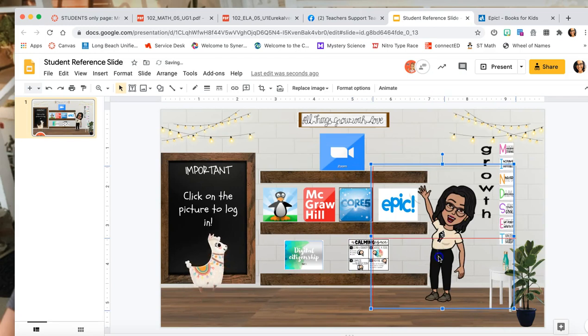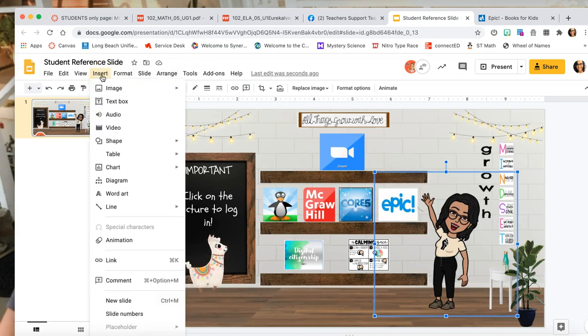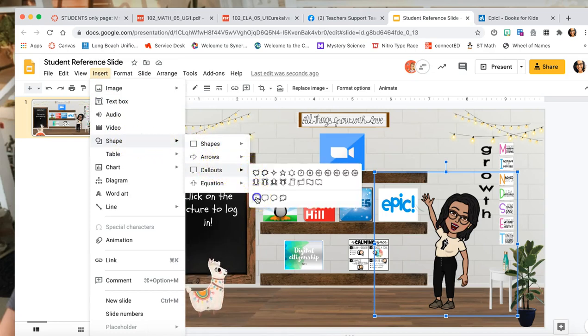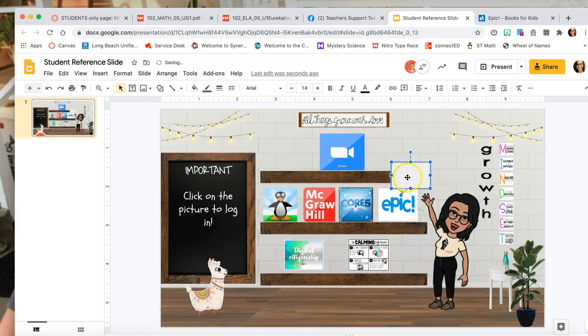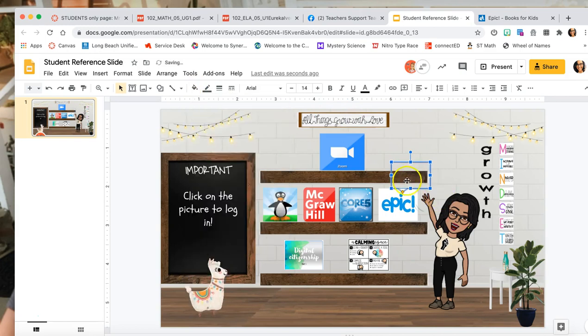Now, if you notice, on my original slide, I actually had my Epic code right here. So the way to do that, obviously, is you can just insert like a little shape. You know how they have the little call outs? That's what I had done originally. And so when you do that, it's just like this. And so then you just have to make sure to go in there and then make it transparent so it doesn't look like a big little block right there.